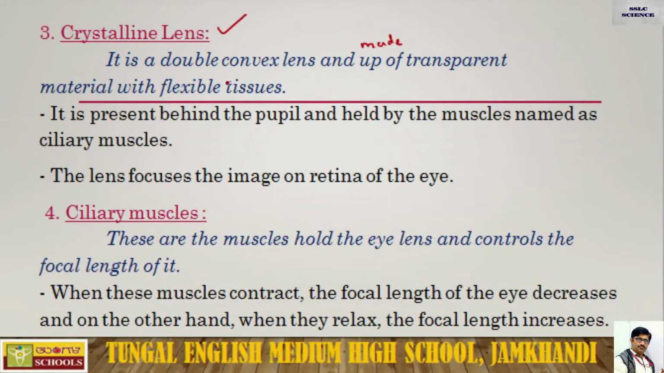Actually, it is present behind the pupil. The crystalline lens is just behind the pupil, held by the muscles named ciliary muscles. The lens focuses the image on the retina of the eye. Okay, this crystalline lens focuses the image on the retina.